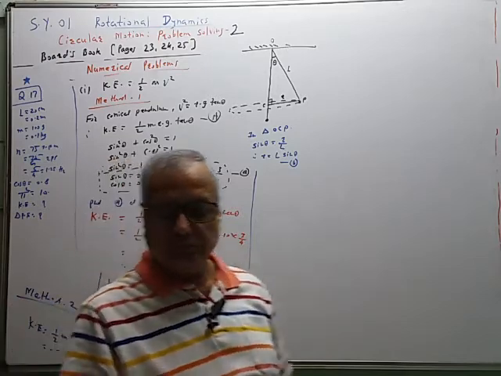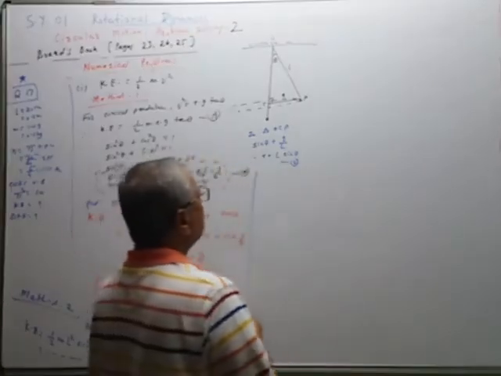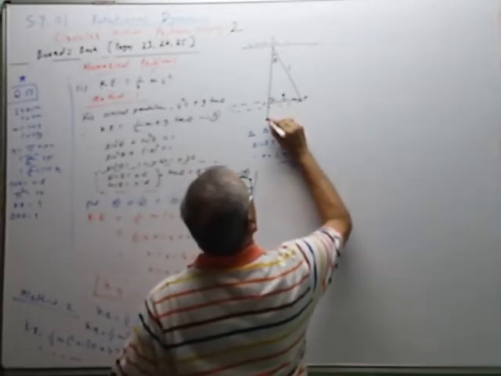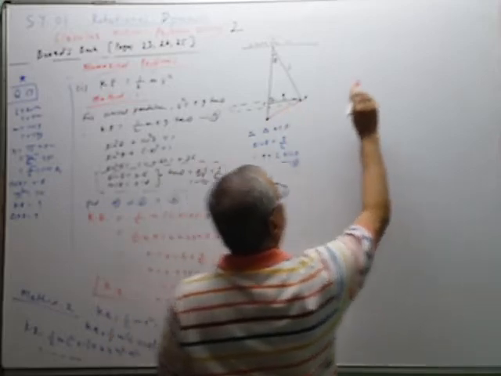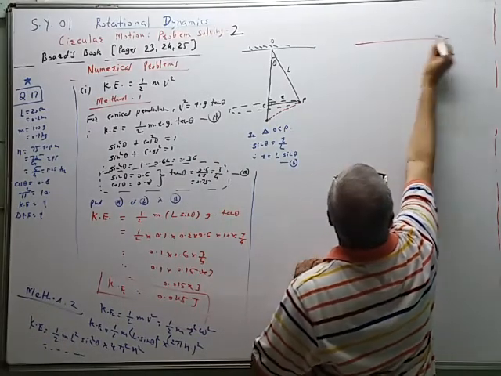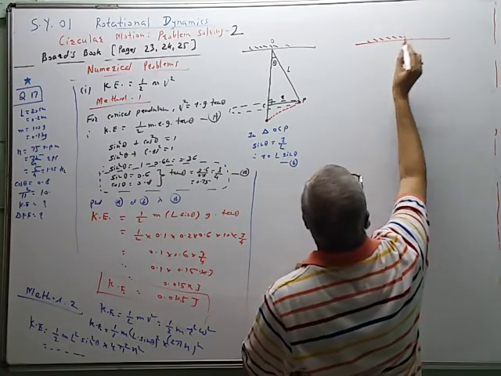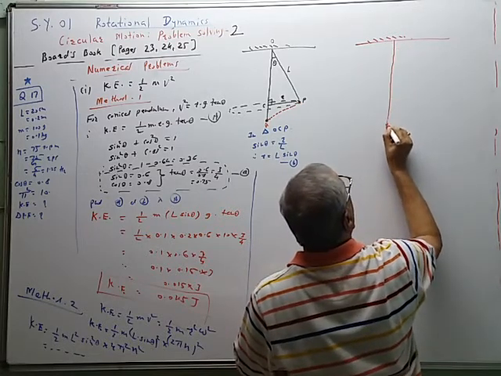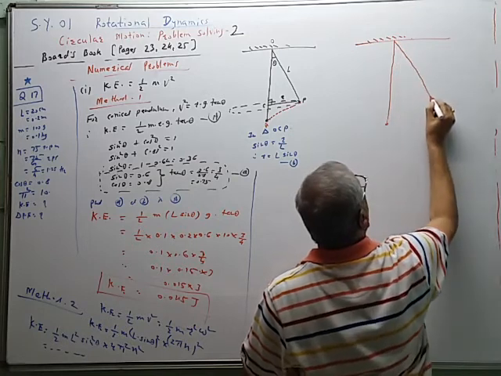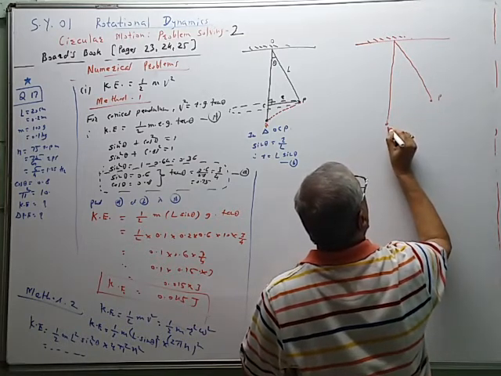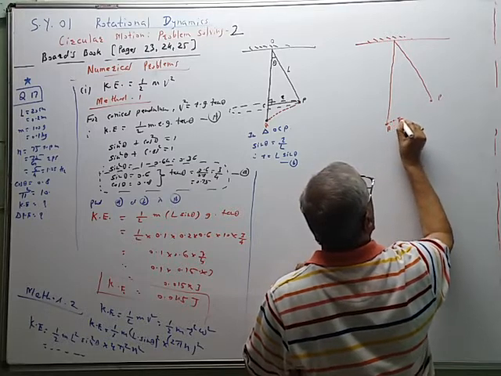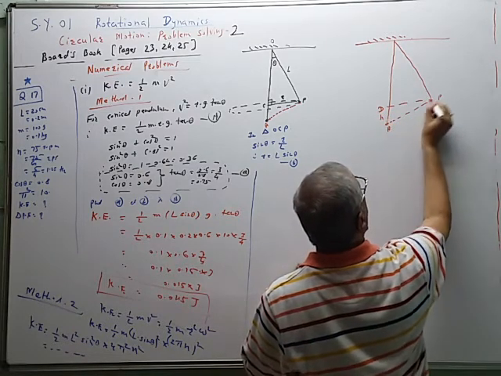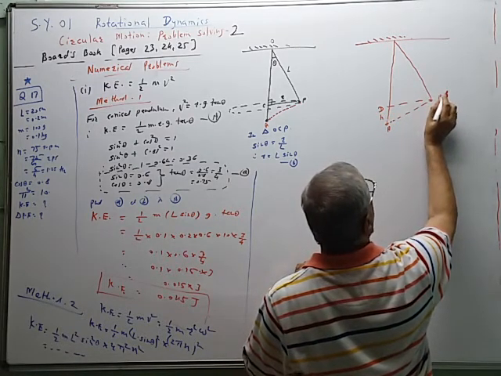Now the second part is this. Yes, I am adding to the figure. So this is initial position A. This is final position P. This is D. So this is H. So bob of the pendulum increases by height, and therefore its potential energy increases.